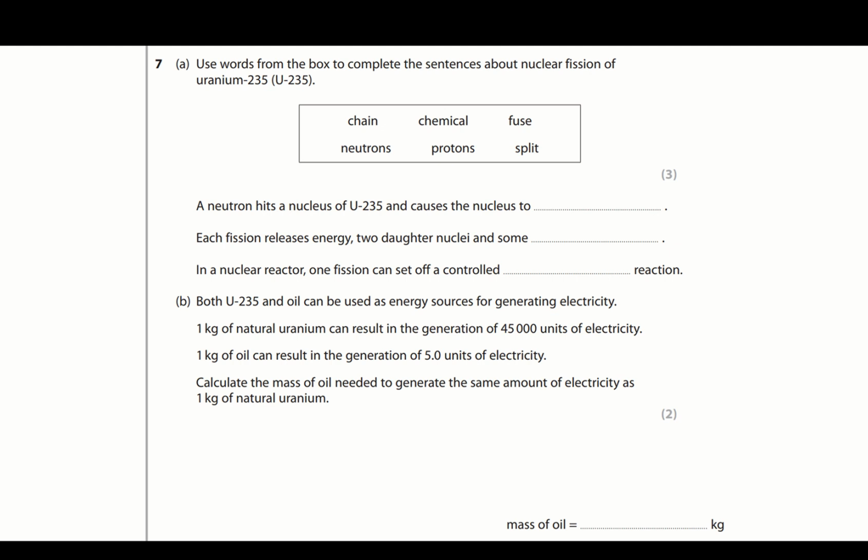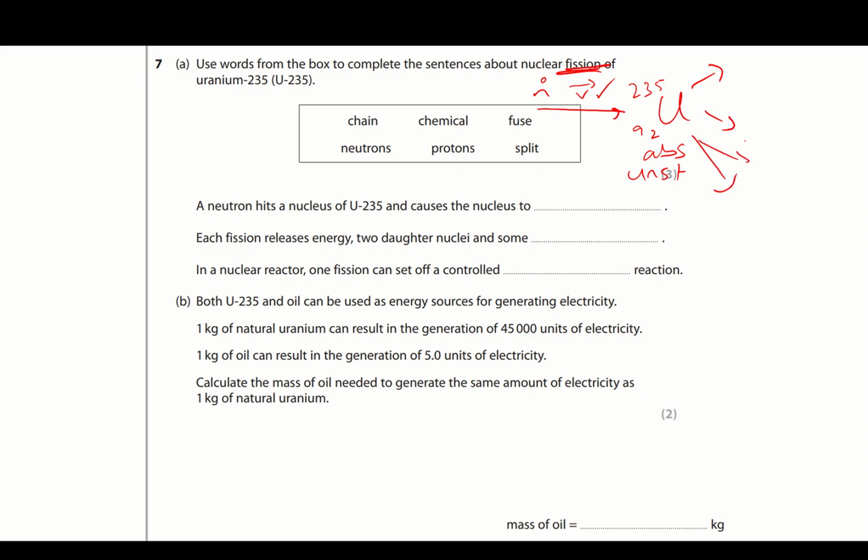Okay, question 7 is about nuclear fission. Here's what we learned. We take a fissionable material like uranium-235, 92. We fire a neutron at it. That neutron has to have the right velocity. If it does, it gets absorbed. This makes the nucleus unstable, and therefore it splits.